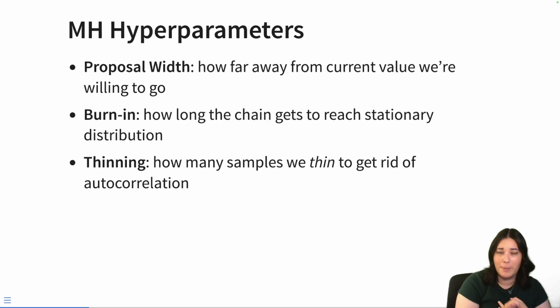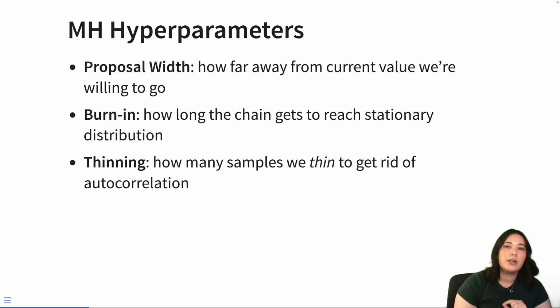Next, we talked about burn-in. Burn-in essentially are extra iterations that we don't record, and it gives the MCMC algorithm time to converge to the target distribution. Remember, when we use MCMC, we are choosing the way that the algorithm works. We're choosing things like the proposal distribution and the acceptance criteria. We're choosing those in a way that eventually it should converge to our target distribution. But notice we said eventually. We don't know that it has converged immediately.